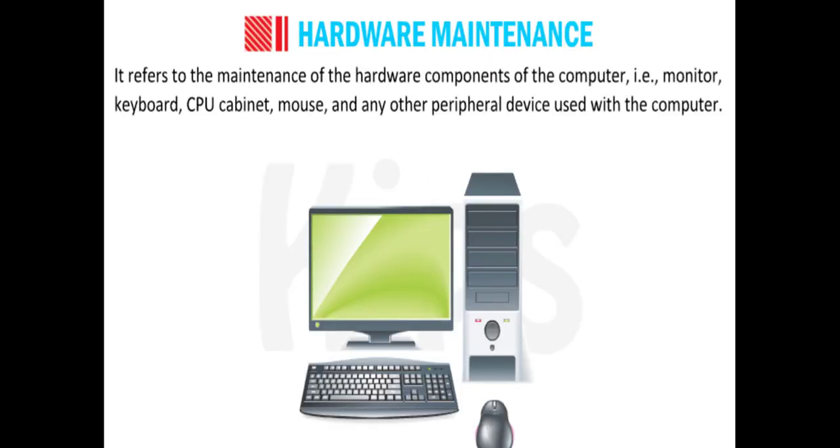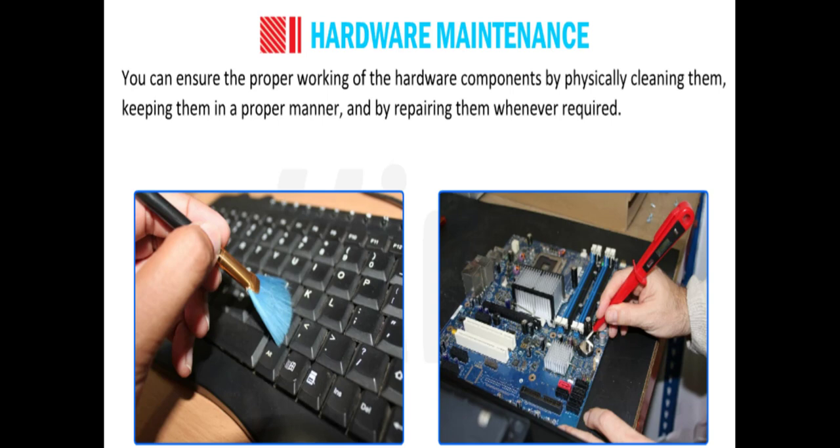First is hardware maintenance. We all know what is hardware? The devices you can touch and feel, like monitor, CPU, keyboard, mouse, cabinet, and other devices, printer, speakers, scanner. These are all the hardware devices. Then you have to maintain these hardware components. You can ensure the proper working of the hardware components by physically cleaning them, keeping them in proper manner, and by repairing them whenever required.